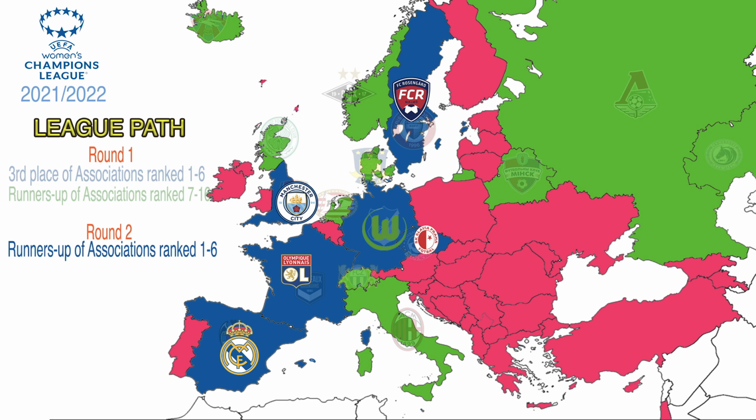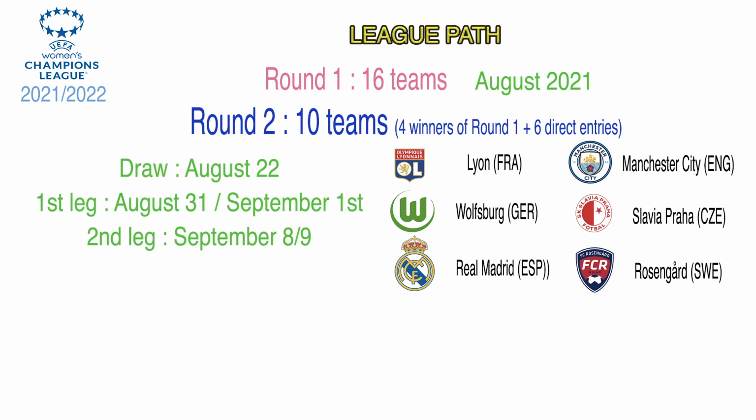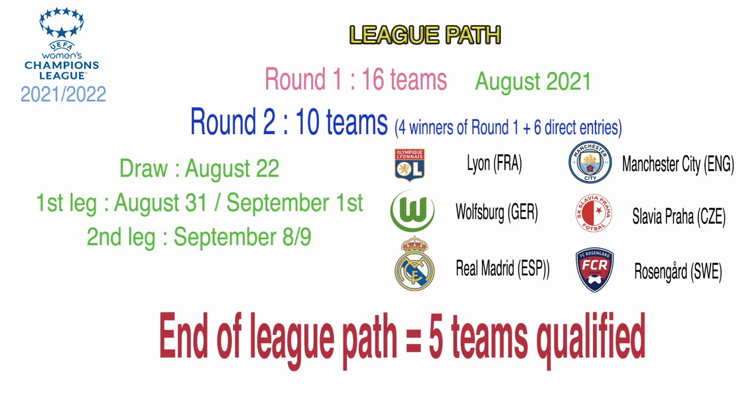So let's recap this first round of the League Path. At the beginning we had 16 teams, 4 got through round 1 and 6 will enter directly the second round. These 6 teams are the runners-up from the associations ranked 1 to 6. So Manchester City for England, Lyon for France, Real Madrid for Spain, Rosengård for Sweden, Wolfsburg for Germany, and Slavia Praha for Czech Republic. Then the second round will work exactly the same way as the Champions Path, with 2 legs ties between those 10 teams, which will bring 5 winners of the League Path. These 5 teams will then proceed to the group stage.